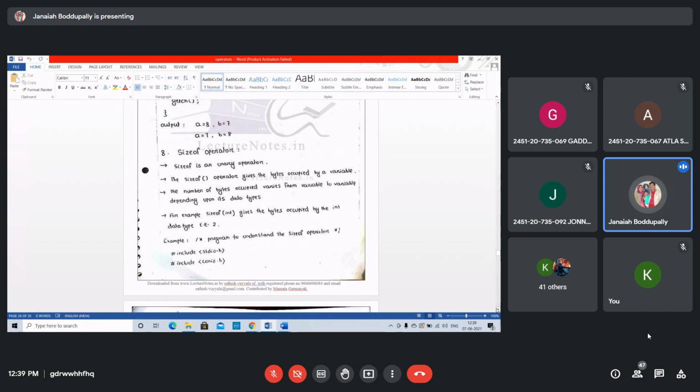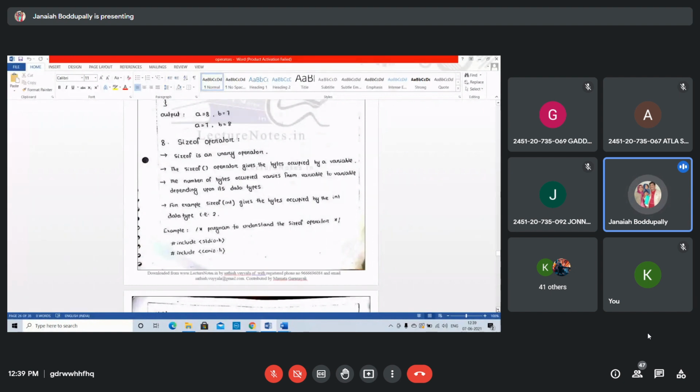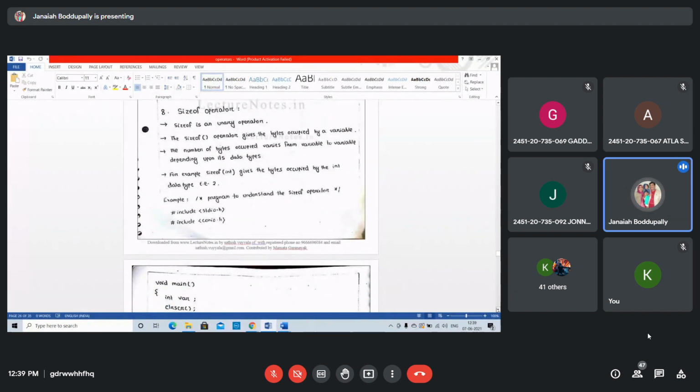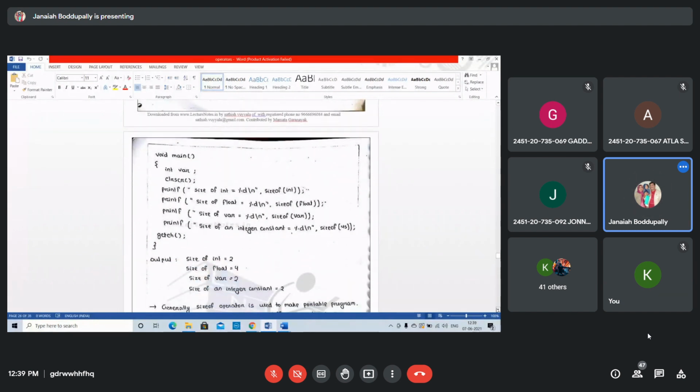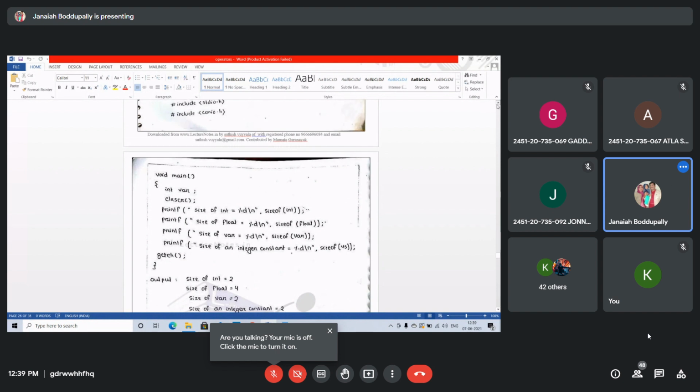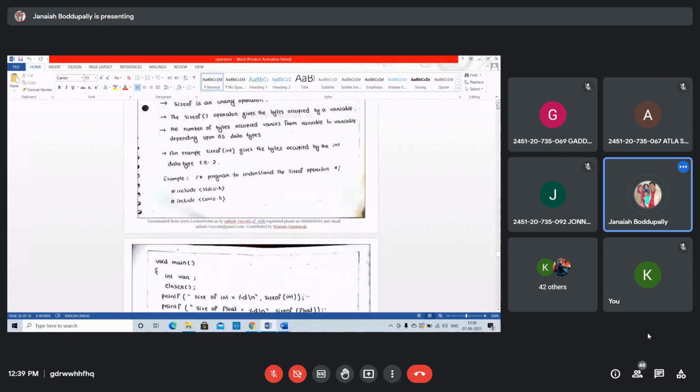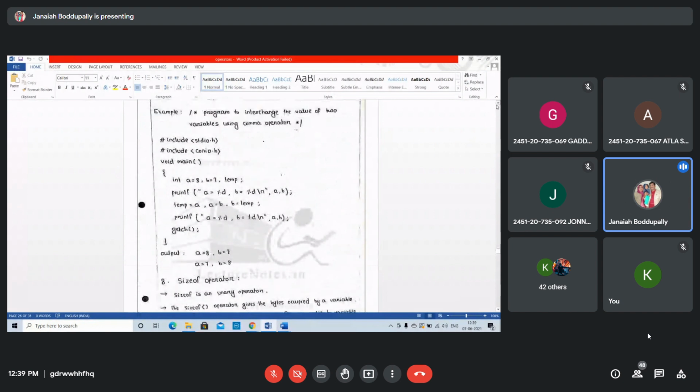I already told you, right? The sizeof operator gives the bytes occupied by the variable. So sizeof integer gives 2 bytes. Data types we'll discuss later. Right, sizeof operator. I'll execute this program, and then swapping two variables.